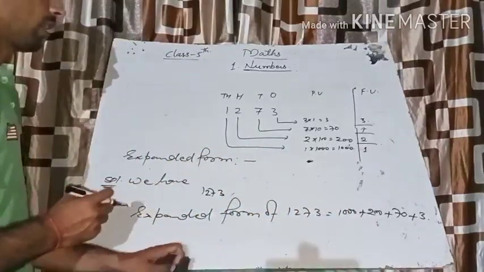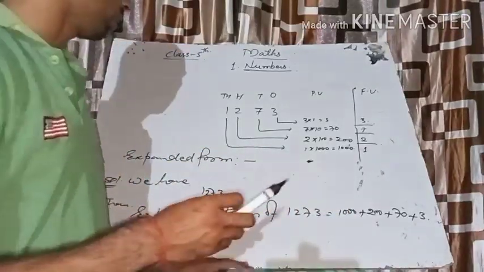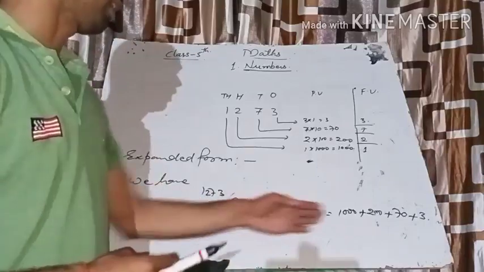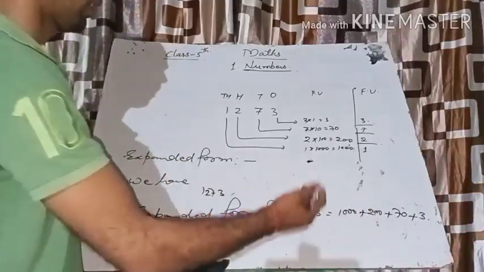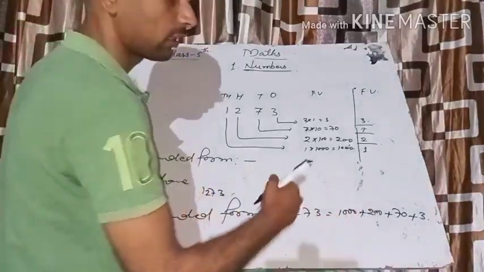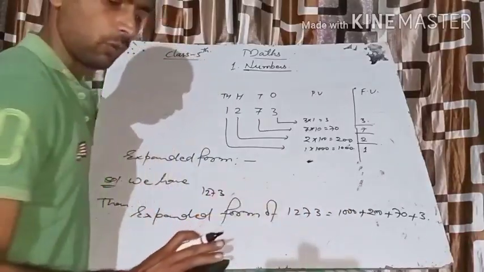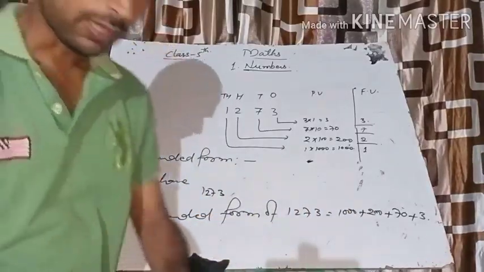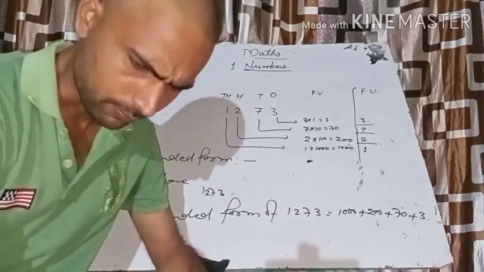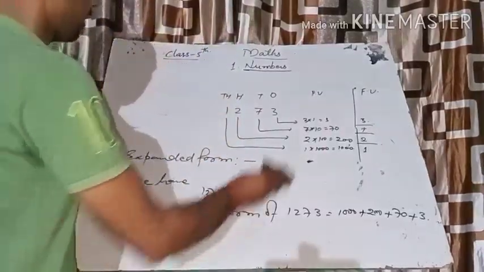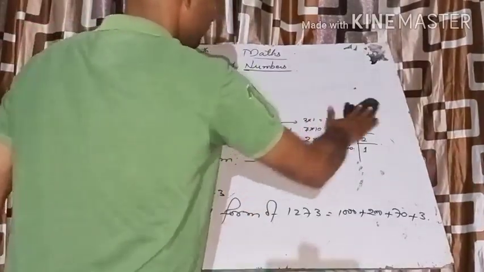This means in this way you can easily represent the number in the expanded form, and you can easily convert the expanded form to the standard form. Okay, I hope you got the idea. So in this way you have to start your exercise. Let's start exercise 1.1.